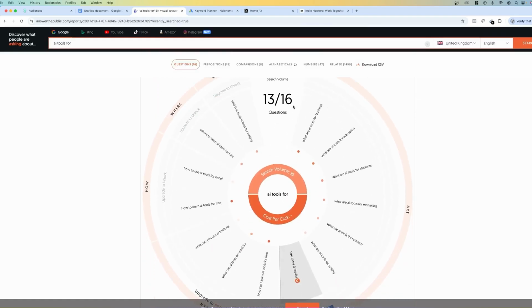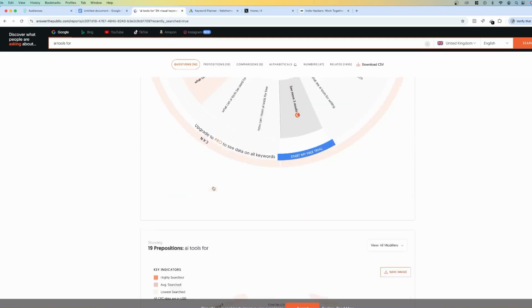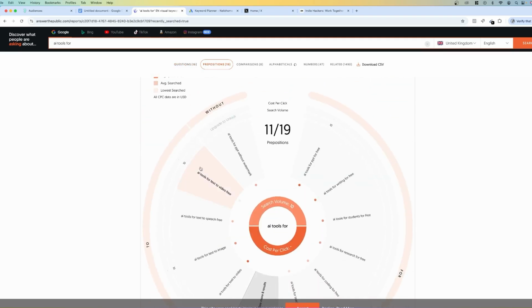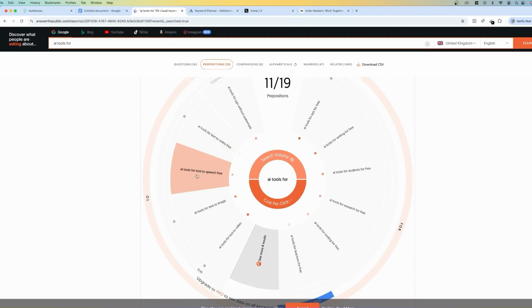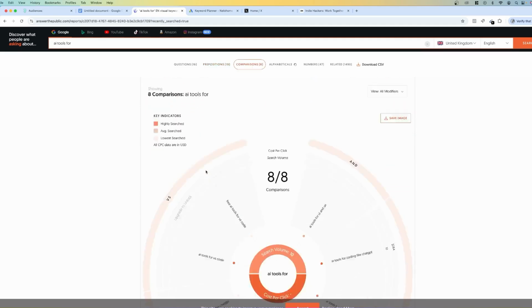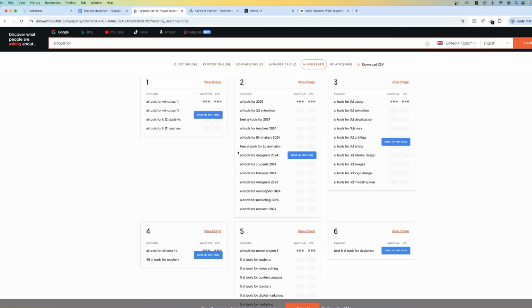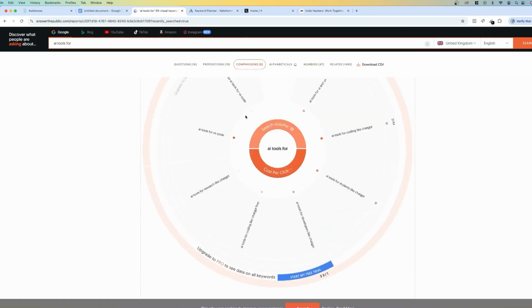And then if I scroll down here, you can see which AI tool is best for writing, how to learn AI tools for free, what can you use AI tools for, right? And as you scroll down further, you're going to find even more insights like AI tools for text to speech that's free, AI tools for text to image. And you want to start with a tool like this and just see if you can play around with that keyword at the top there. Maybe you do AI tools for accounting, AI tools for legal.